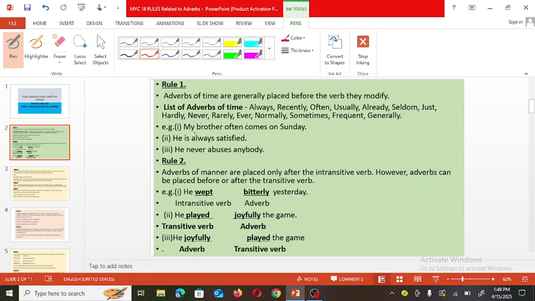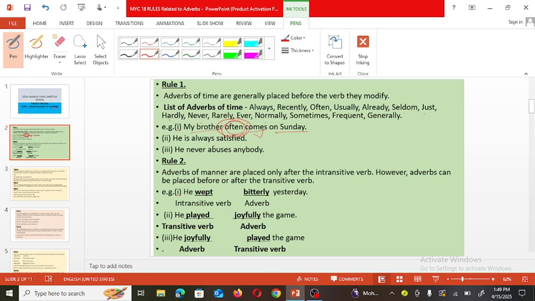For example, my brother often comes on Sunday. So, my brother comes on Sunday. Here verb is comes. So when he comes on Sunday. But here time is given, often. Often means regularly.